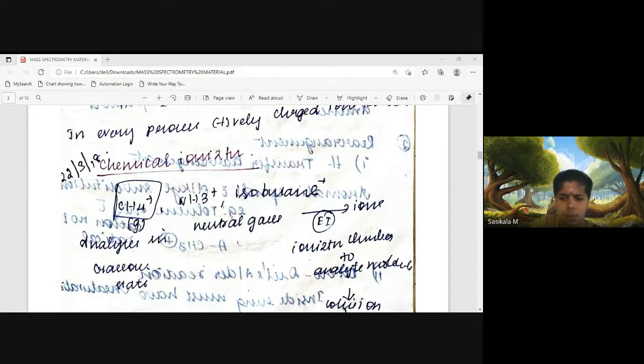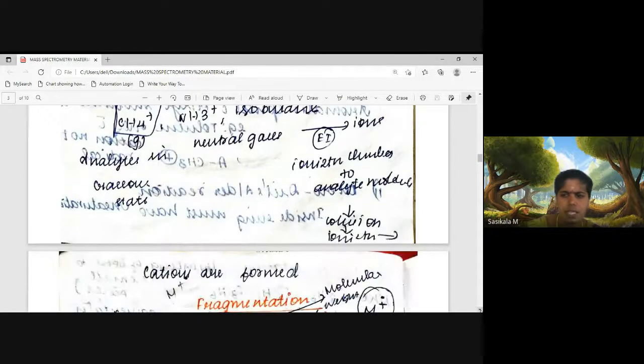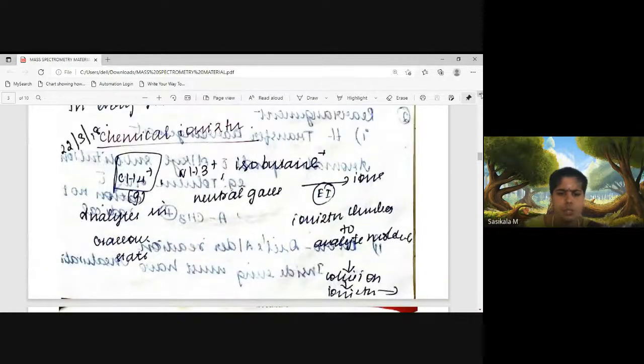Next, the ionization process is chemical ionization, for gaseous molecules, and it is also a commonly used ionization method, where we use methane, ammonia gas or isobutane gas. Neutral gases are generally preferred.